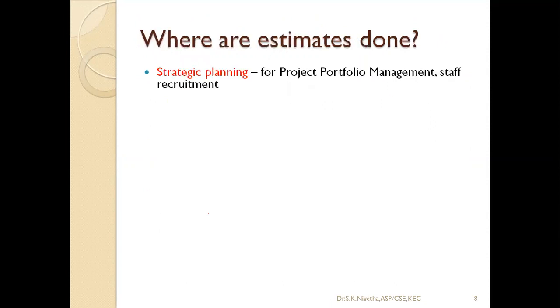Generally, effort is mentioned as person months or work months. Person months means 5 person months is 5 persons working for 1 month, or 1 person working for 5 months. 6 person months means 6 persons working for 1 month, or 1 person for 6 months, or 2 persons for 3 months, or 3 persons for 2 months. In this perspective, we can think of effort estimation.